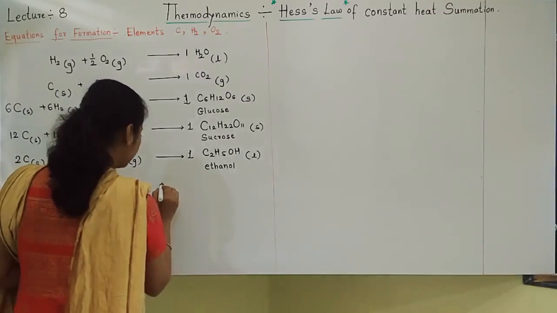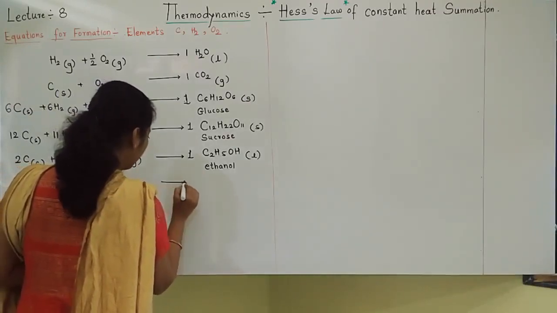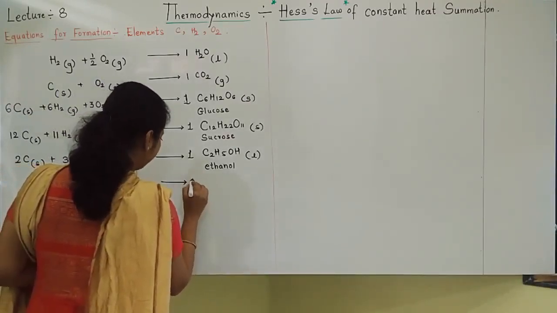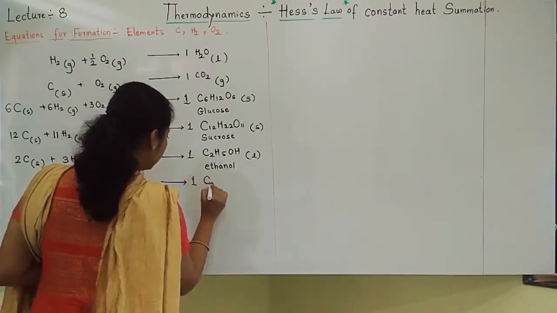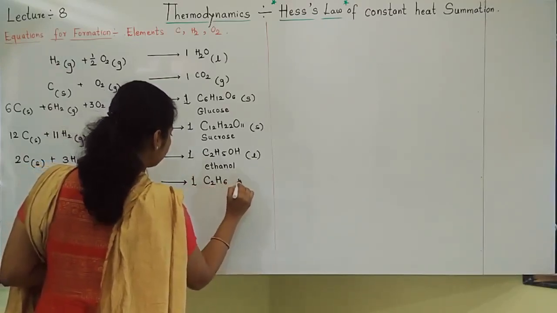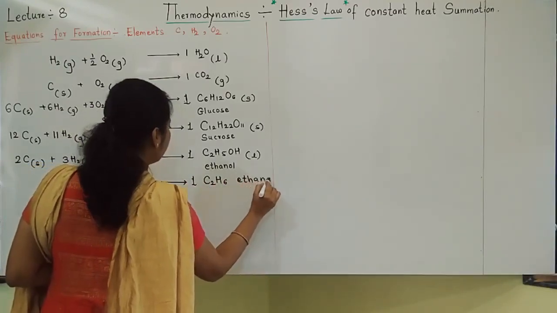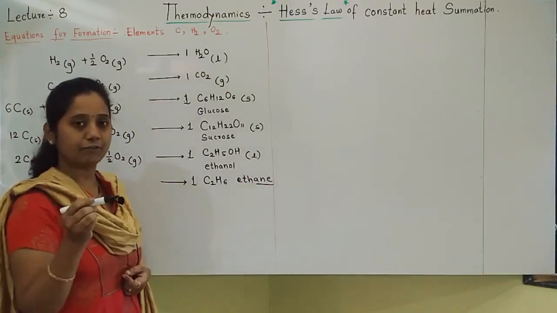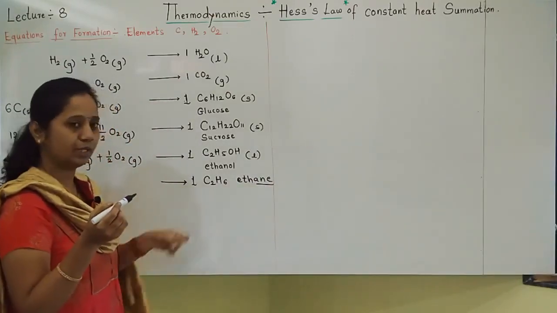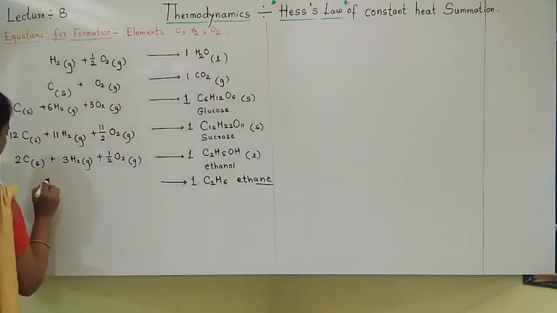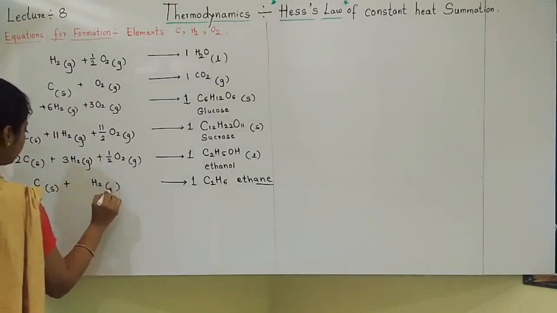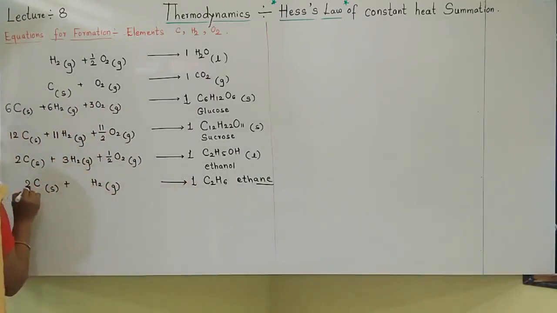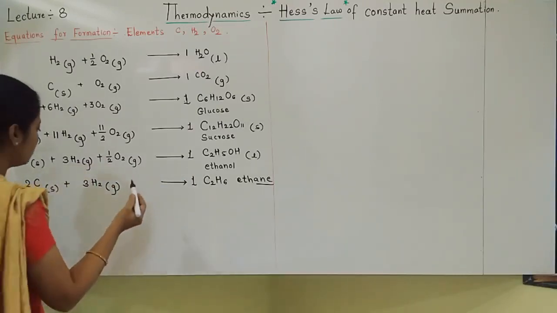Let us move towards next. We'll see equation for formation of ethane. Ethane is C2H6. Suffix is A-N-E, ethane. It is one of the alkanes. Alkane formula is CnH2n+2, C2H6. It is made up of carbon plus hydrogen gas. C2, hydrogen I will write 3H2. Correct?